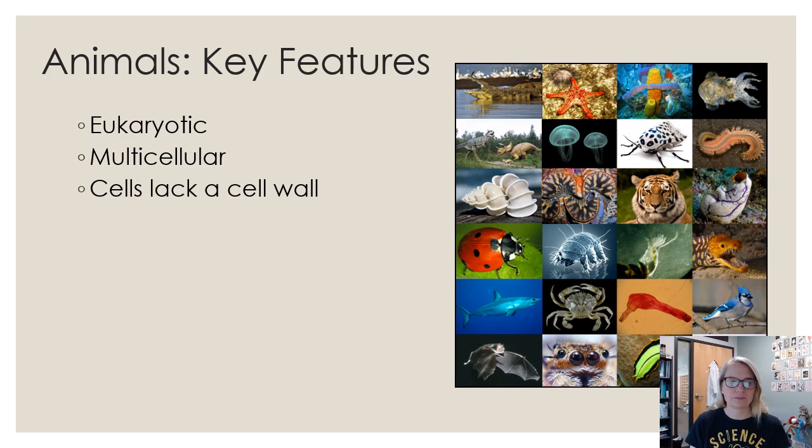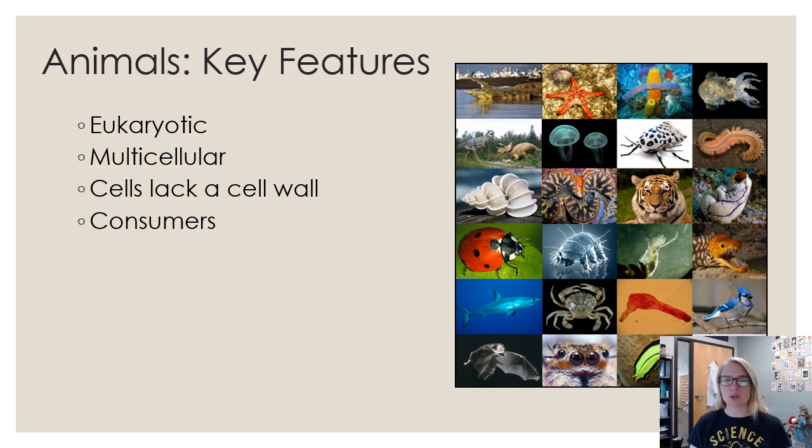These cells lack a cell wall, so that's going to differentiate animals from plants and fungi and some protists. Plants have a cellulose cell wall, fungi have a chitin cell wall. If you're going to take 103, you're going to learn more about those in that biology class. And some protists have cell walls, like diatoms have silica cell walls, which are like glass. Animals, no cell wall.